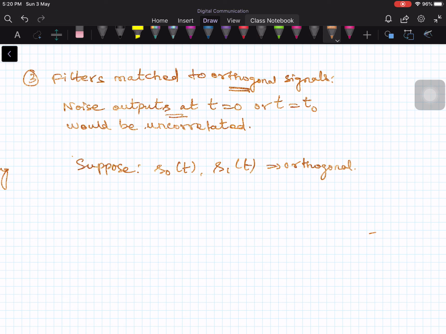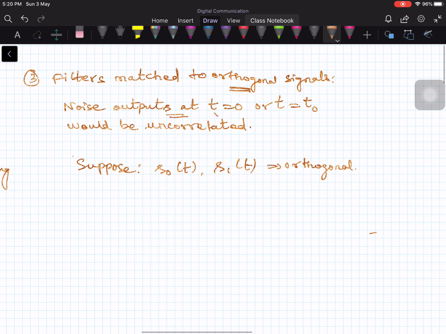So we have filters matched to orthogonal signals, and the output of the filter is sampled at either t equal to 0 or t equal to some t0, some arbitrary time instant. Once you sample, you get some random variables, and those random variables would be uncorrelated. That is what we want to prove.